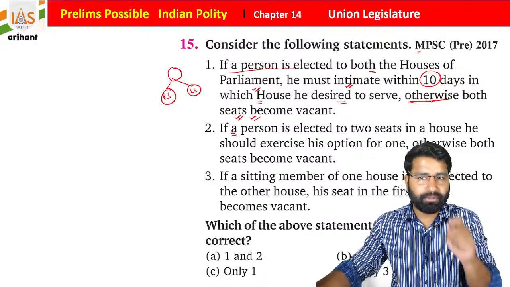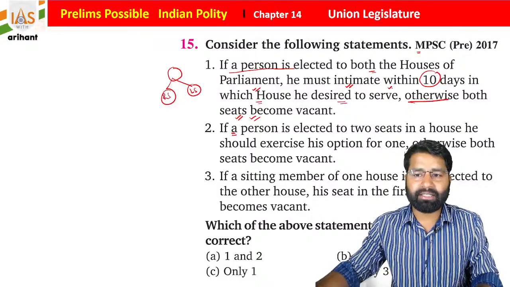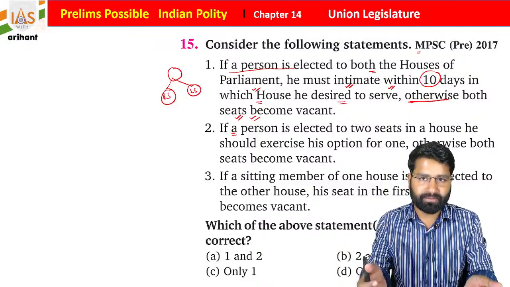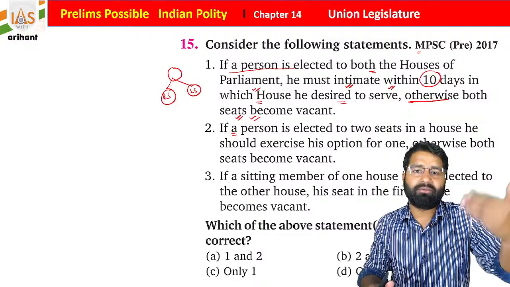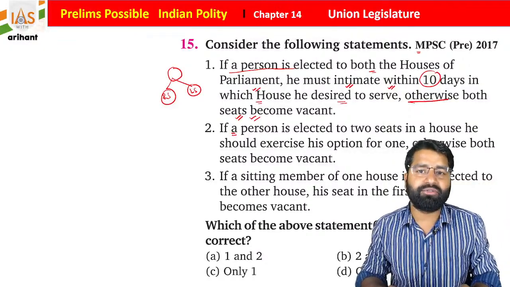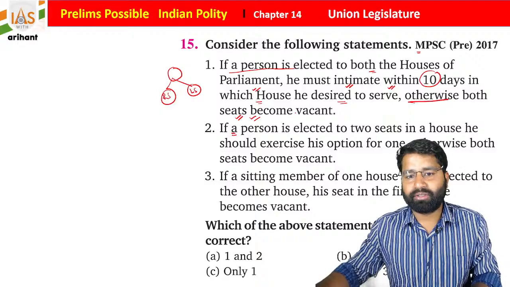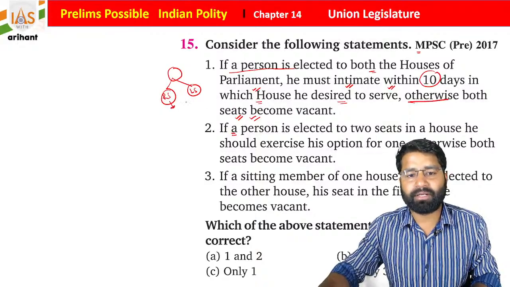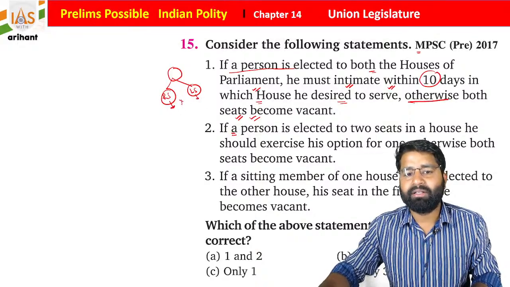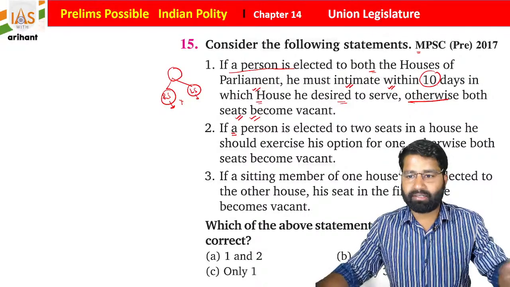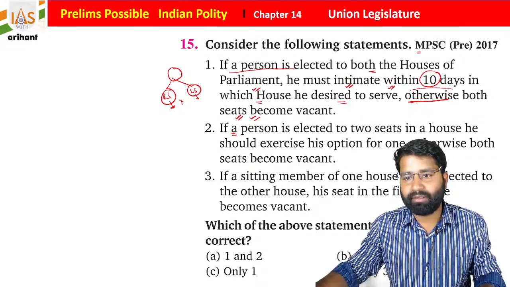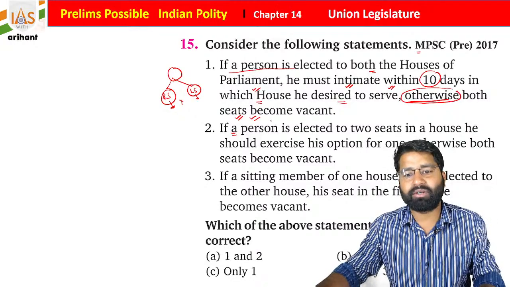So if we go with the first statement, it mentions that he needs to inform within 10 days of his desire on which seat he wants to be. So let's suppose someone is elected to Rajya Sabha as well as Lok Sabha; this is a correct condition, but it says that otherwise both house seats become vacant.